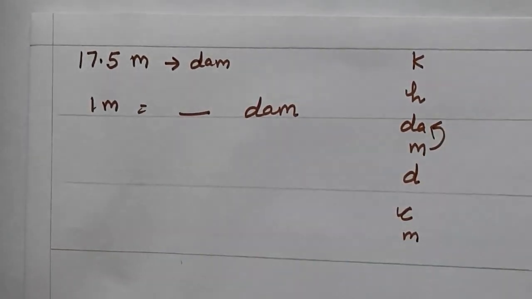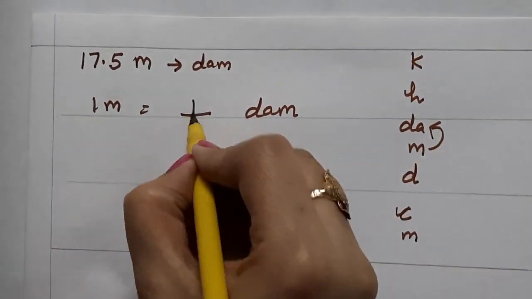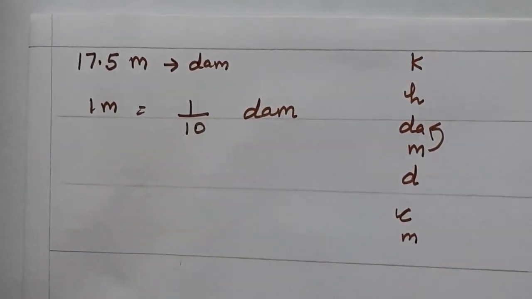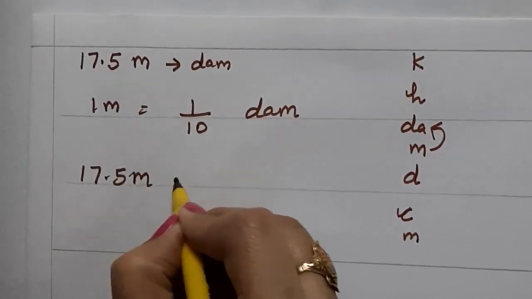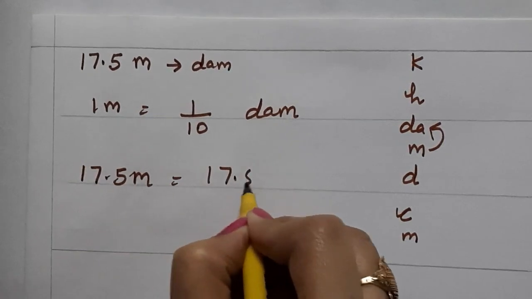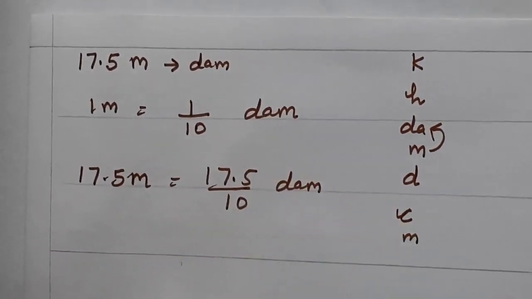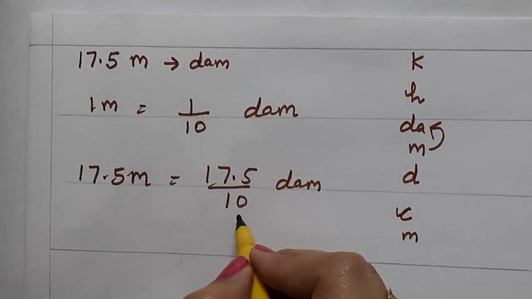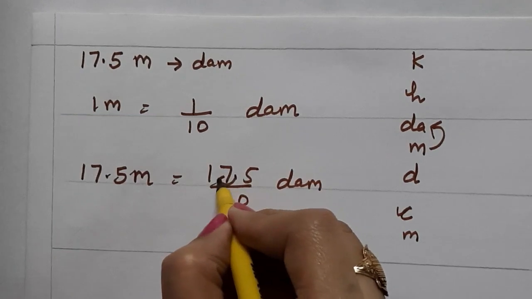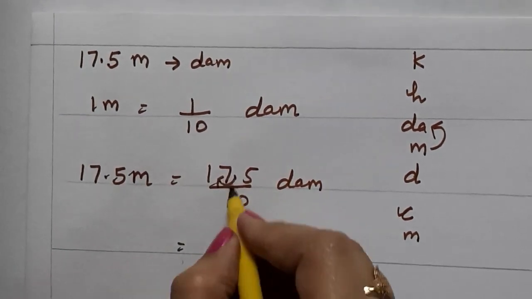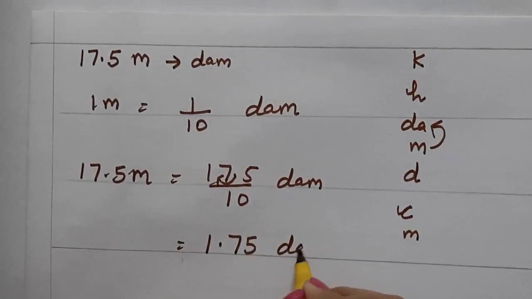One step above you are going. Smaller to bigger. So 1 upon 10. 17.5 meter is equal to 17.5 upon 10 decameter. As denominator is containing 10, 1 0 is there in denominator, so decimal will shift 1 place backward. So it will become 1.75 decameter.